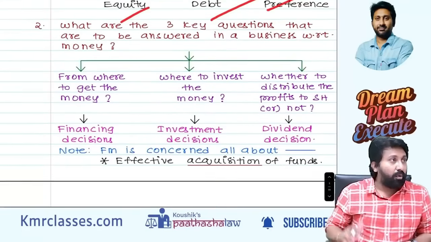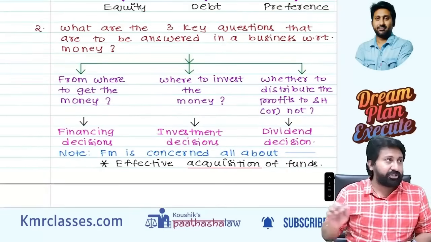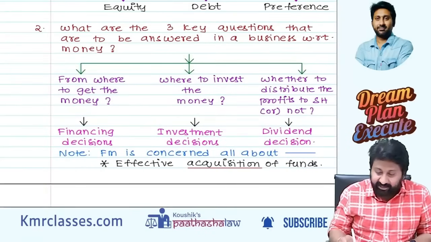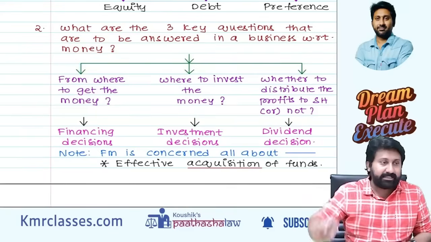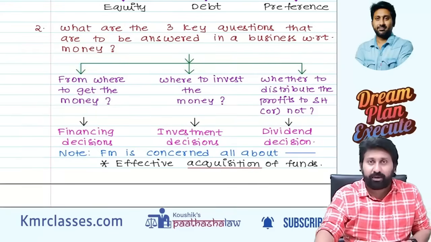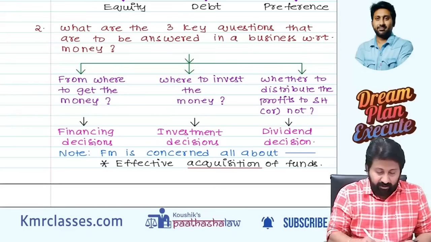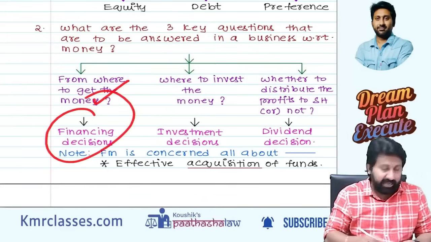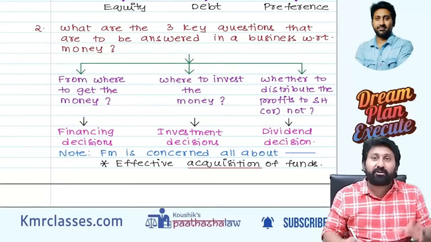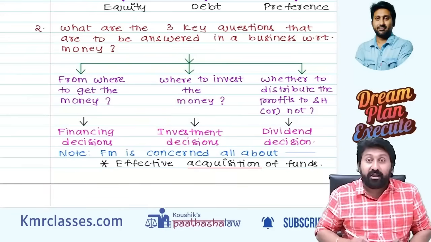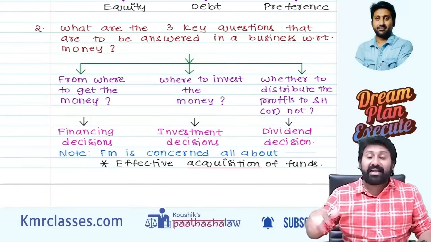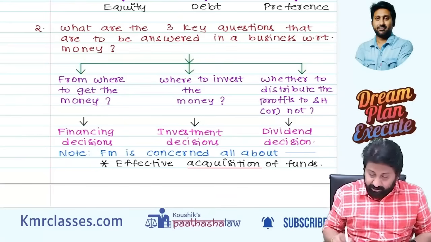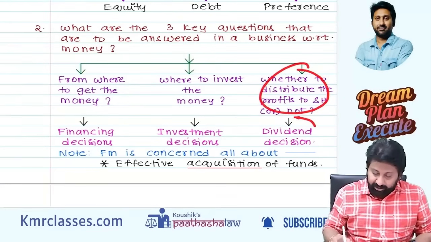Next, what are the three key questions that are required to be answered in a business with respect to money? With respect to money in a business, there are 3 questions. What are those 3? From where to get the money? Financing. Where to put the money, or where to invest the money? Investment decision. After financing and investing, profits will be made. That is called the dividend decision. So whether to distribute or not, dividend decision.